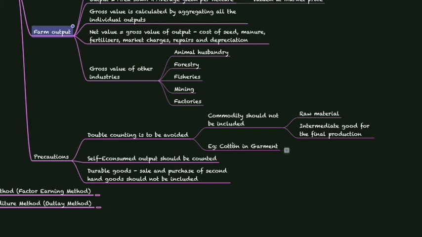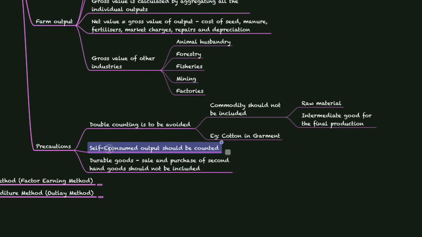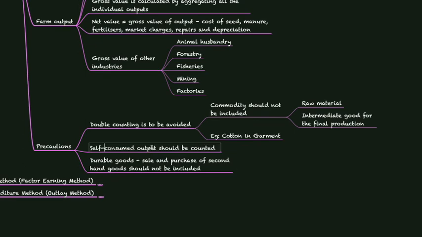In garment manufacturing, the value of cotton should be added only at the end, instead of in each of the manufacturing processes, like when cotton is turned into thread, when thread is turned into fabric, and finally when fabric is turned into a garment. Only in one of these steps should cotton value be added, otherwise there will be double counting. Next, self-consumed output should be counted. Some of the production that we make is also consumed personally. All that consumption should also be added in GNP at market prices.